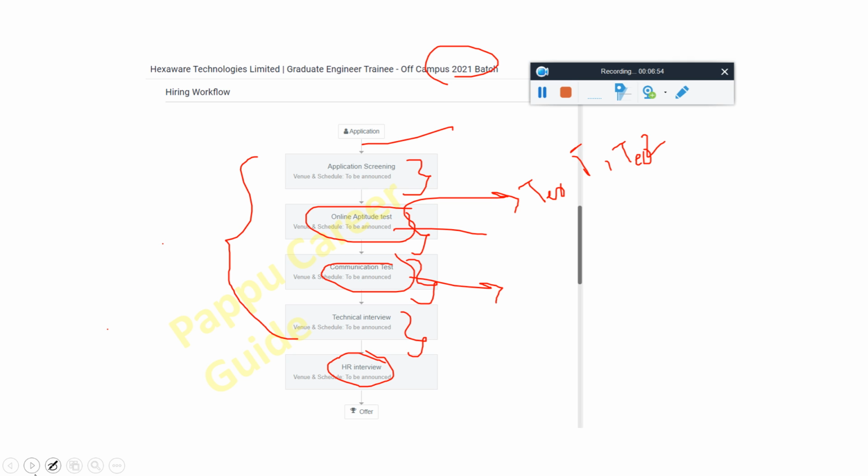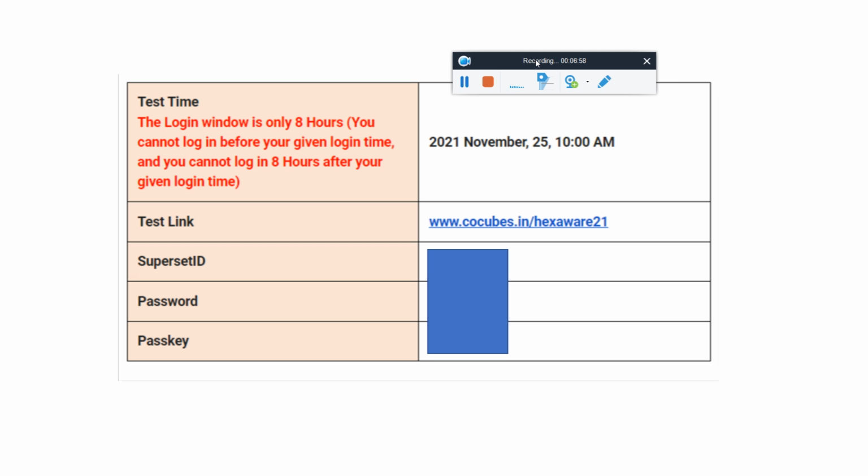Okay, moving to this, friend, here you can see this type of mail we receive. The login window is only 8 hours. You cannot log in before your given login time, and you cannot log in 8 hours after your given time. It means if my exam is at 10 a.m., my link is active until 6 p.m. So before 6 p.m. I am able to log in, from 10 a.m. to 6 p.m., on the same date.